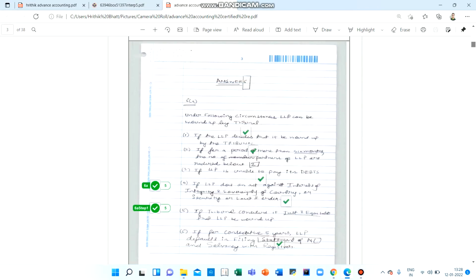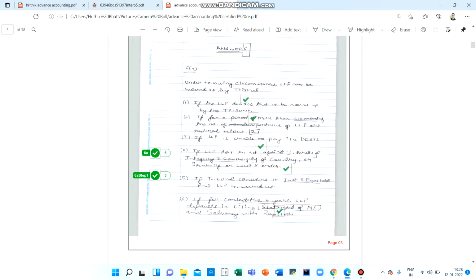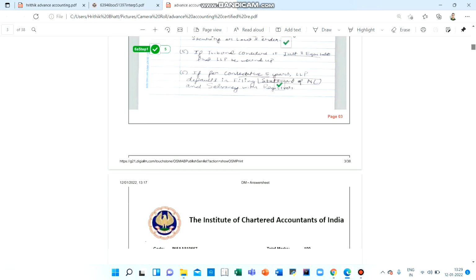This was the sixth question. It was about theory only, and I wrote all the points. This question was of 5 marks, and in the ICAI module, this theory question was given in the advanced accounting LLP chapter. There were 6 points, so I wrote all 6 points. Only then I got 5 marks. It's not that you just have to write 5 points for 5 marks. Whatever was required in the ICAI module I wrote. It is not as if in theory you won't get marks. In practical papers, theory checking is a bit lenient, which you can see, as I got full marks here.